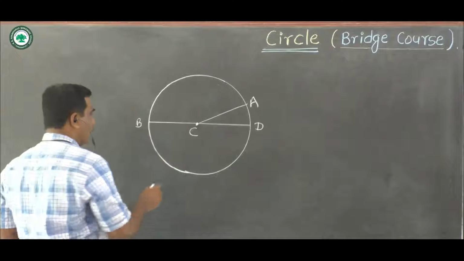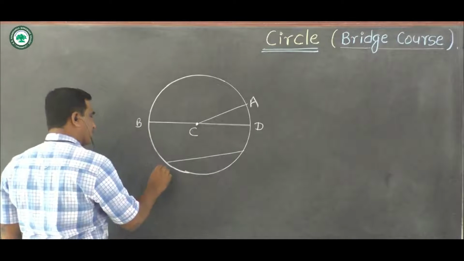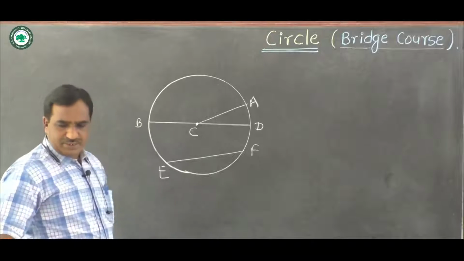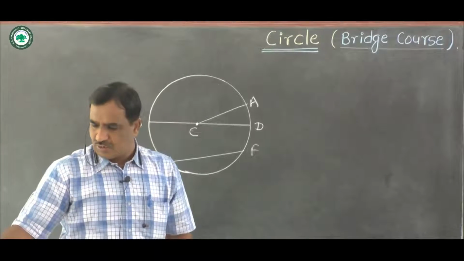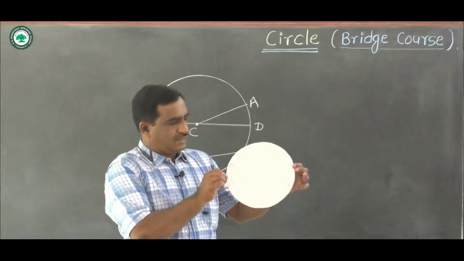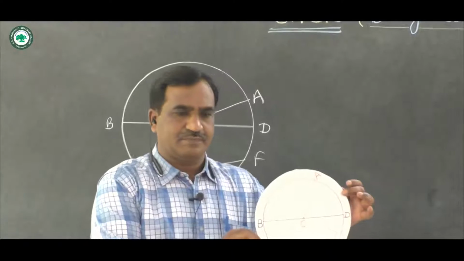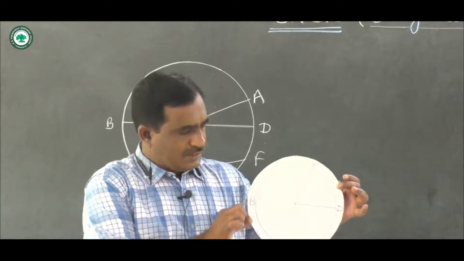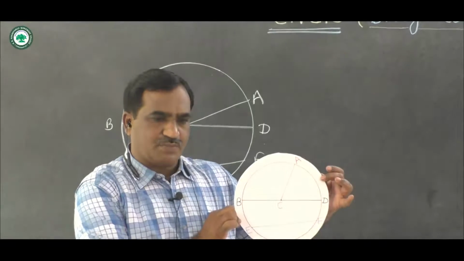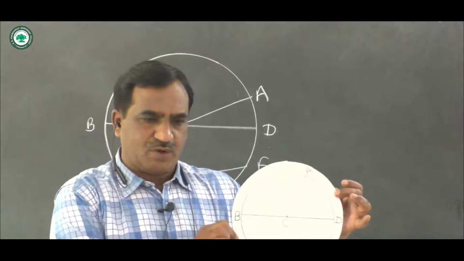Also, if we draw another segment here, EF, which is the chord of the circle. Now we also see this figure. In this figure we see the center of the circle, the radius of the circle, the diameter of the circle is BD, and EF is the chord of the circle. This is the basic information for a circle.